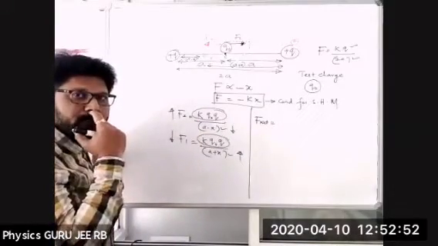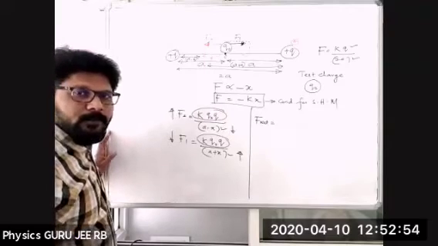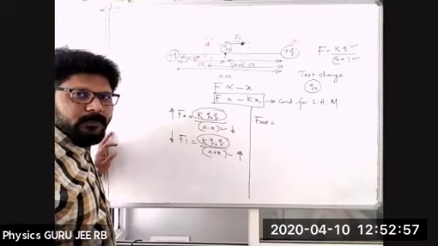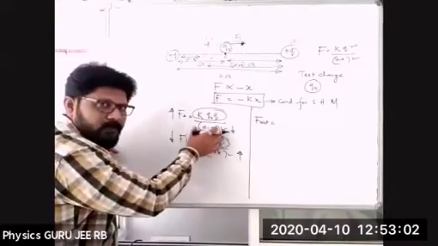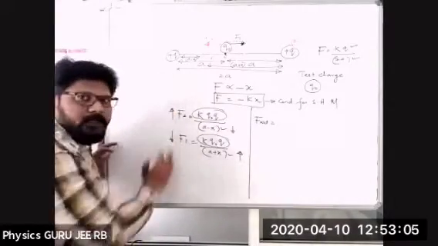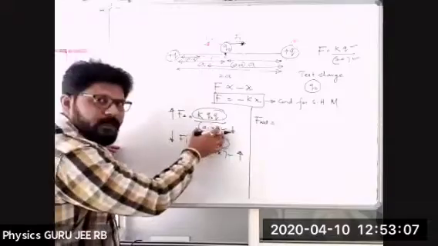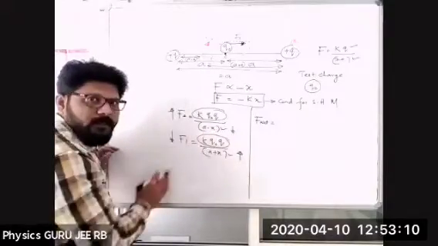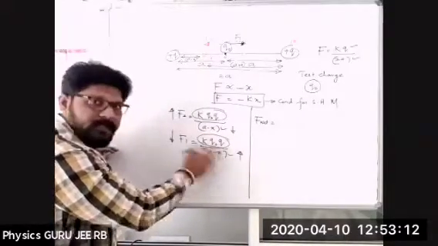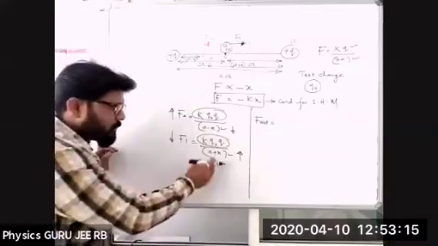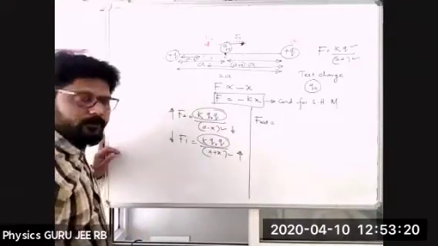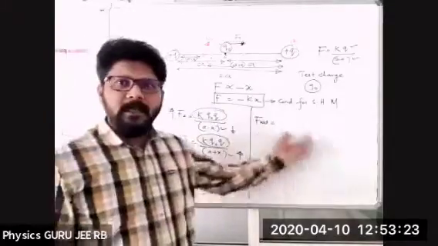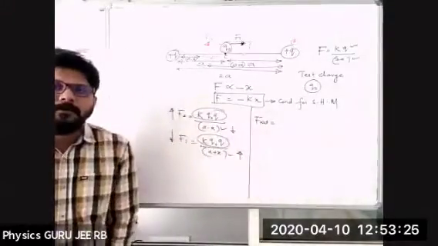So F2 becomes greater. Now the next question is whether the net force is zero or not.